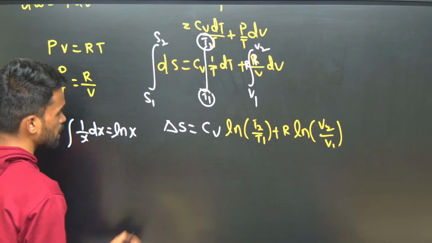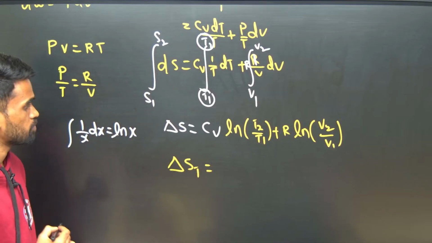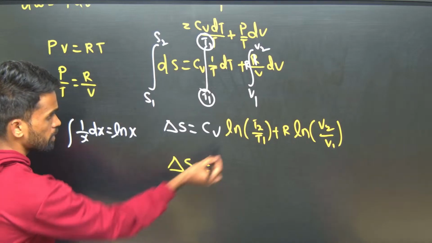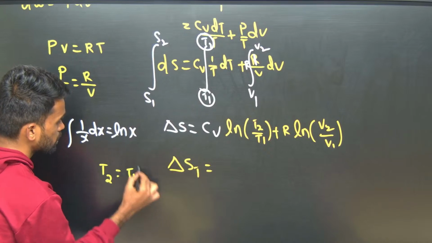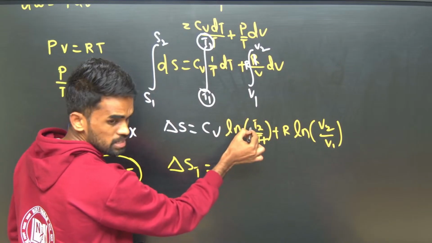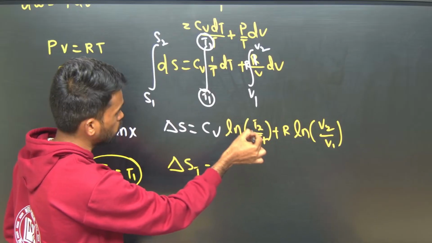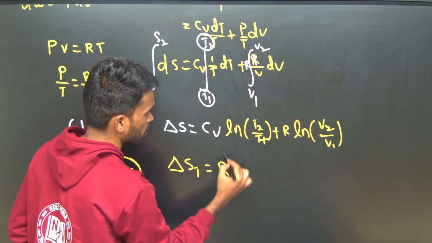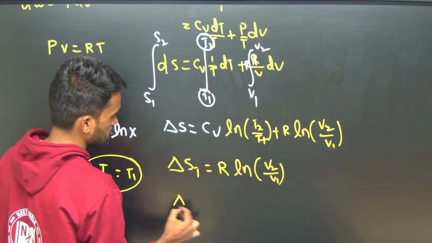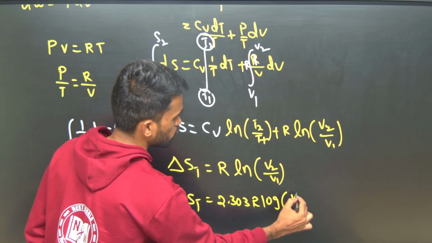Now if I say isothermal process, delta S at constant T, what are you going to get here? Isothermal means temperature is constant, which means T2 and T1 are equal. Therefore this whole term becomes what? This one will be cancelled out, so ln 1 will be 0. So the first term becomes 0, then you will have R ln V2 by V1, or you can say delta S at constant T equals 2.303 R log V2 by V1.